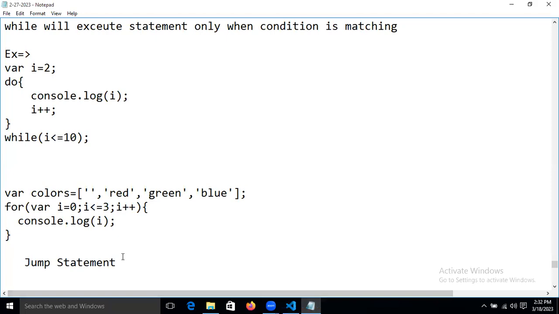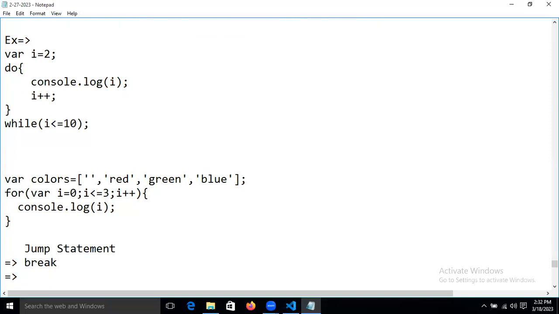Now let's work on jump statements. We already know two jump statements that we already discussed: break and continue.